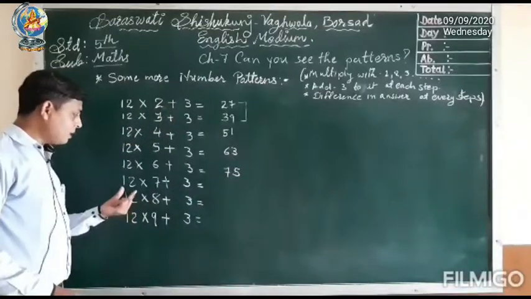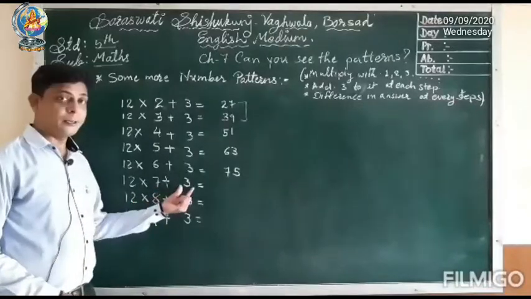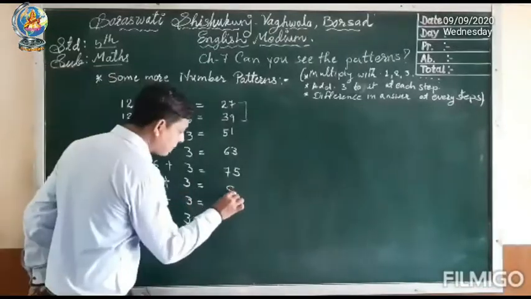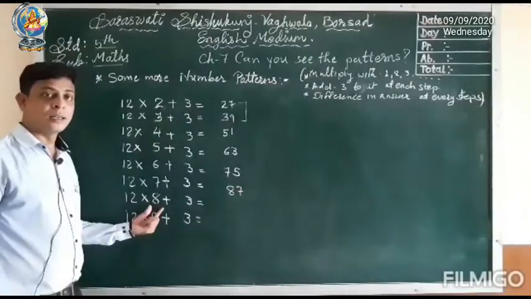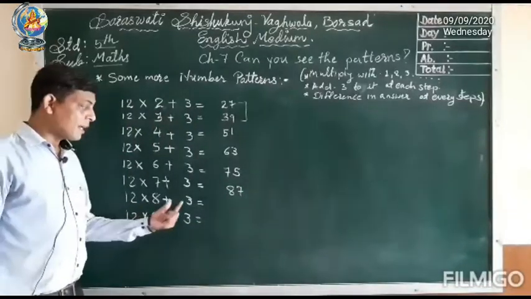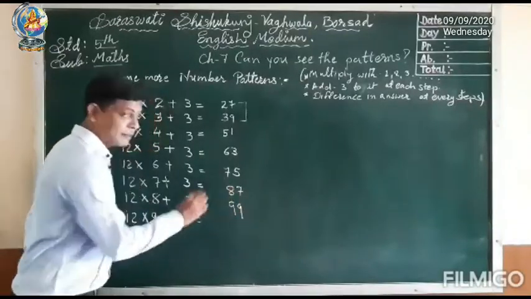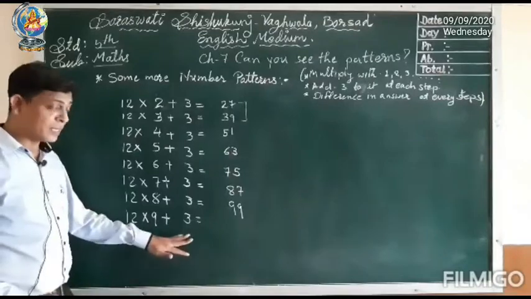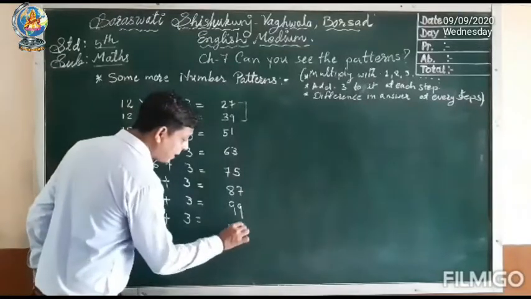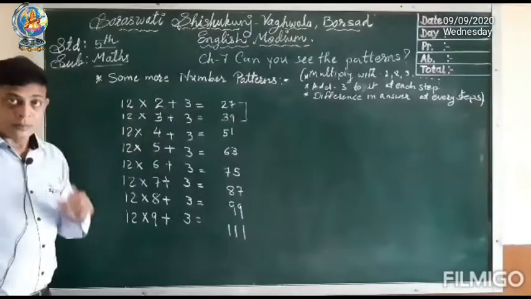12 7s are 84 plus 3, 87. 12 8s are how much? 96 plus 3, 99. 12 9s are 108 plus 3, 111. So these are the answers of the given number pattern.